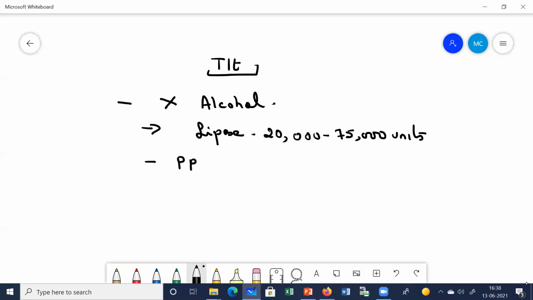What else? They also prescribe pantoprazole and rabeprazole, or H2 antagonists like ranitidine and famotidine. Now, what is the role of these in chronic pancreatitis? Remember, PPIs and H2 antagonists decrease the release of gastric acid, isn't it? So what role do they have in pancreatitis? Gastric acid causes inactivation of pancreatic enzymes. To prevent the inactivation of pancreatic enzymes, we give PPIs and H2 antagonists.